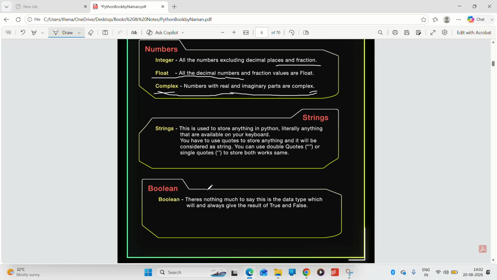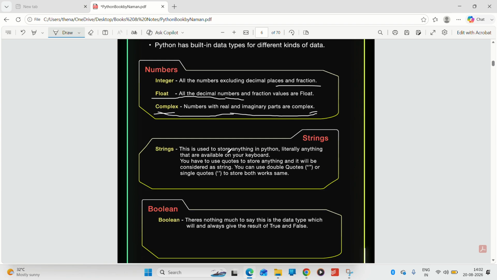And another thing is boolean. What is boolean? Wait, I forgot one thing. You have to use quotes to store anything, and it will be considered a string. You can use double quotes or single quotes.